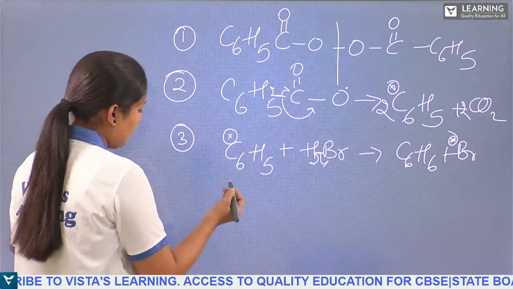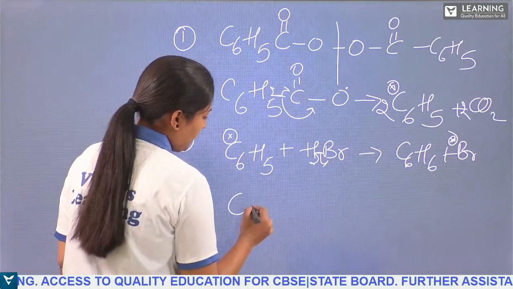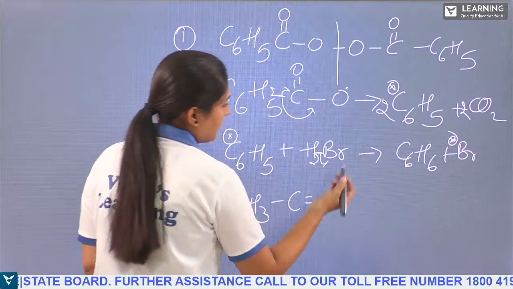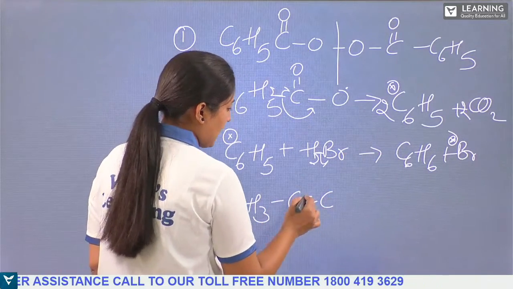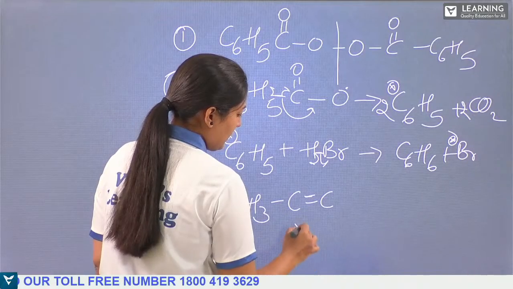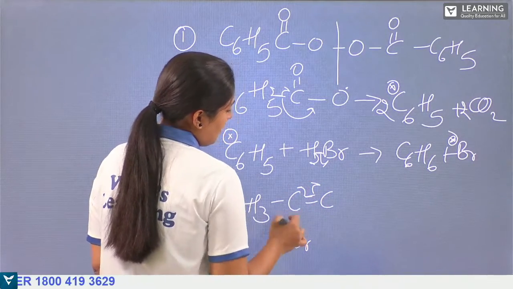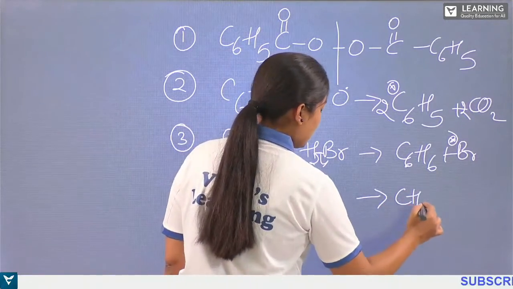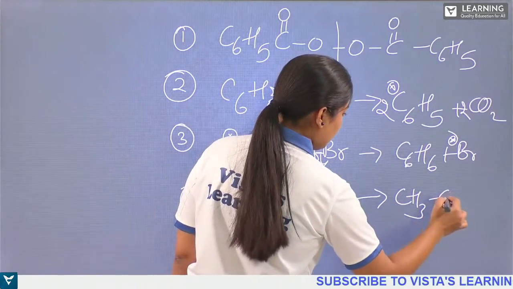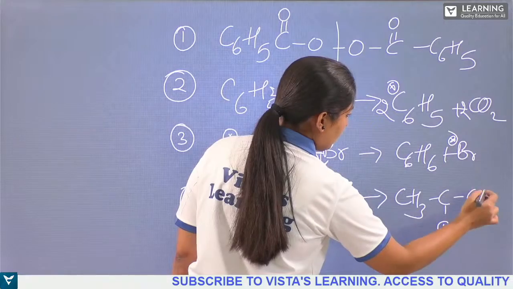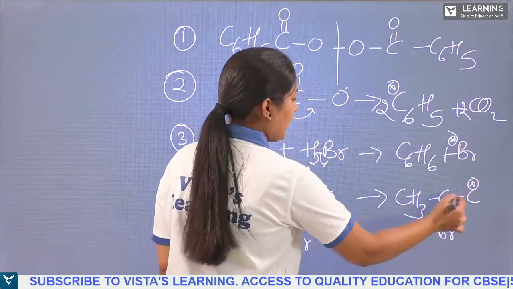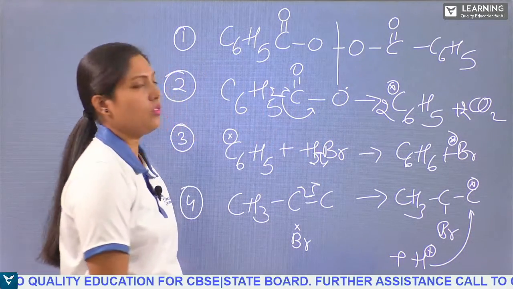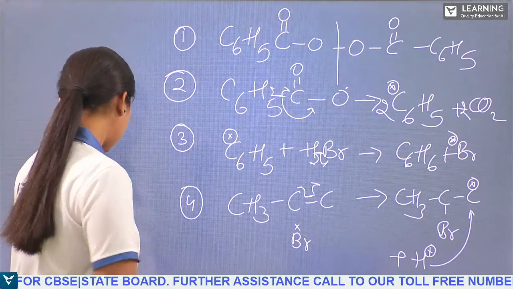So the next step, what happens? That bromine, if you have CH3, I'm just taking an example, a double bond. That bromine will attack either of the carbon atoms. So Br, and again cleavage takes place, and we'll get two types here, either here or here. So we have CH3, C, if the Br is attacking here, single bond, and we'll have a radical over there. That radical will be added with the H, and we'll get the reaction, addition of hydrogen bromide, done. Hope you are getting this point.